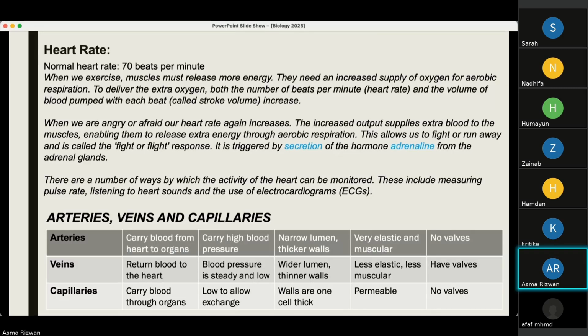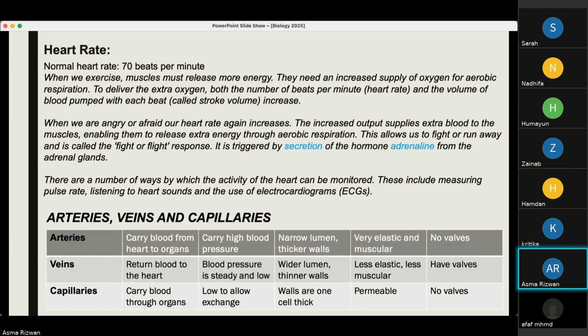Arteries again carry blood from the heart to the organs. They carry high blood pressure. They have a narrow lumen and thicker walls. They're very elastic and muscular to withstand the high blood pressure, and they have no valves. Why? Because the pressure and the force of blood pushes the blood in one direction only. So there is no need for valves in arteries.